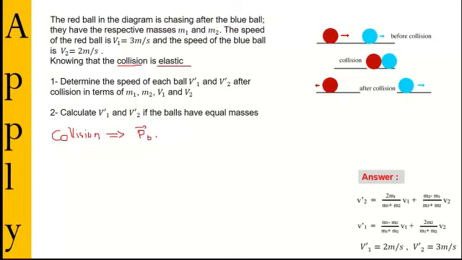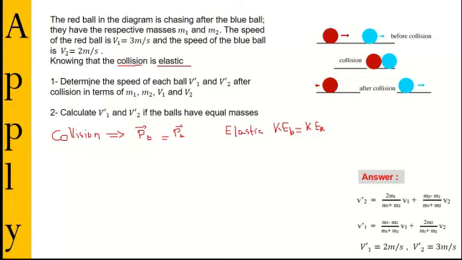This means P before the collision is equal to P after the collision. Now, when I say P before is equal to P after, we have both, we have two balls. And when I say it's elastic, this means I can write it like this. So if it's elastic, this means that KE before the collision is equal to KE after the collision. Now the hardest question that may come is where all the work is without values, meaning everything is in terms of symbols. So in this case you have steps.